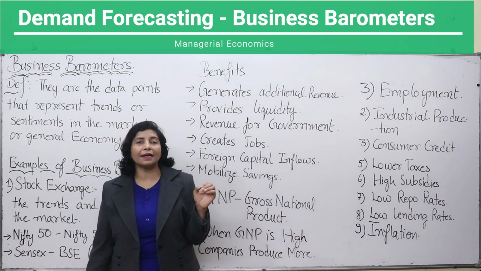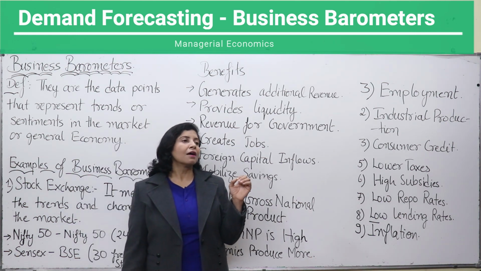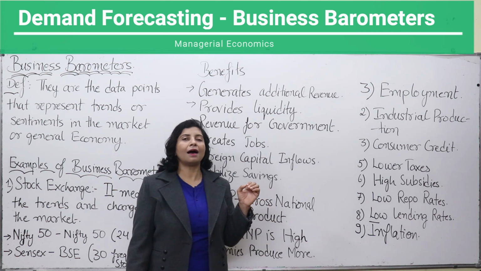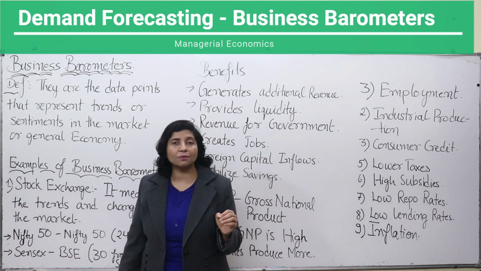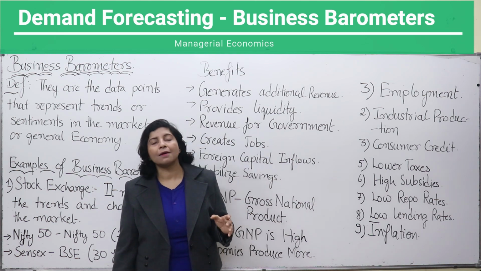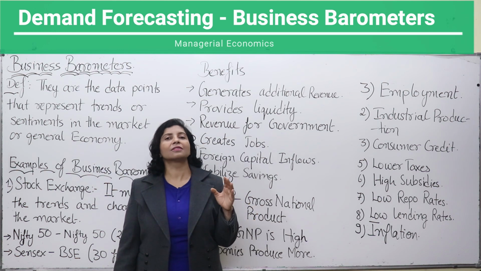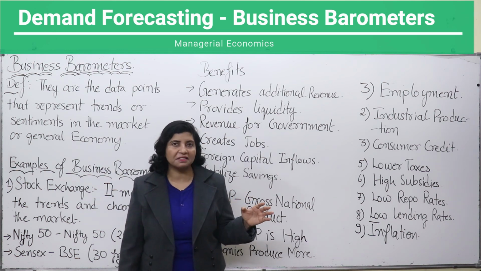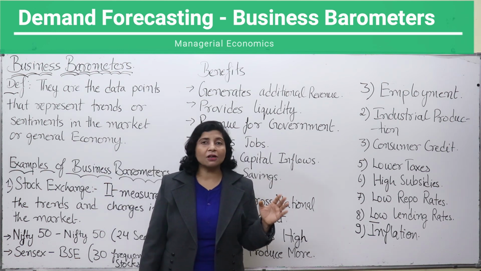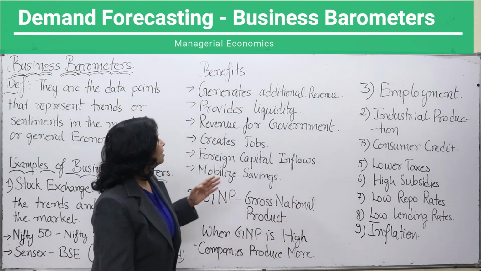For example, in India, people are earning more and spending more because they have good purchasing power now and a very high propensity to consume. That means they want to spend more and more on different goods and services, and that's why companies from all over the world are eyeing India. They want to sell in India, they want to establish their companies in India. Why? Because demand in India is at an all-time high right now in this century.